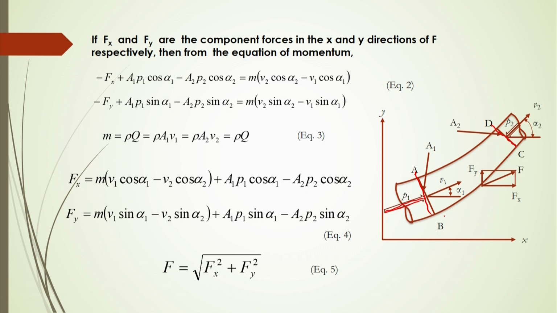In the AB section the velocity of the fluid is V 1, and at section 2, that is in the DC section, the velocity of the fluid is V 2, and the cross sectional areas of both the sections are A 1, A 2 respectively.